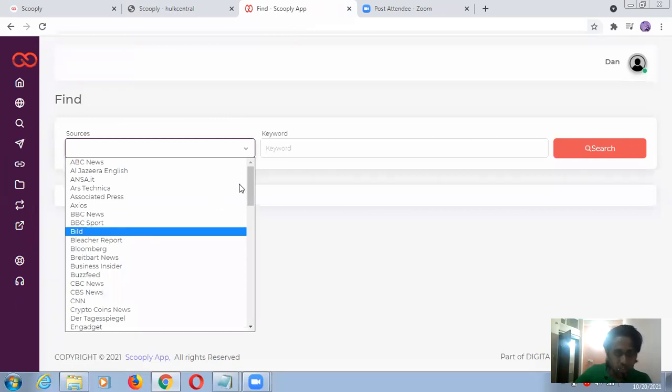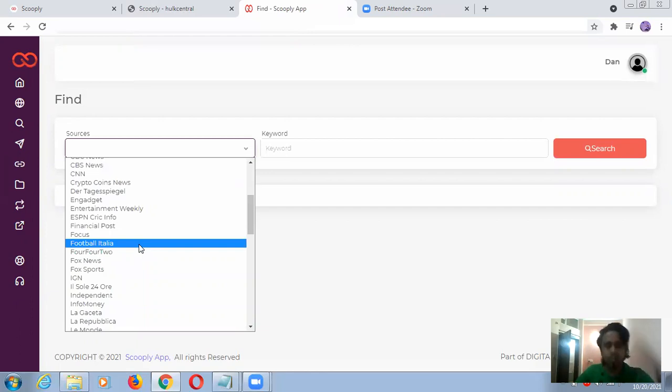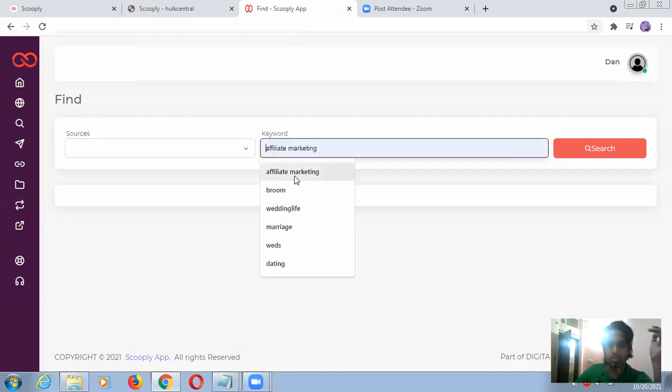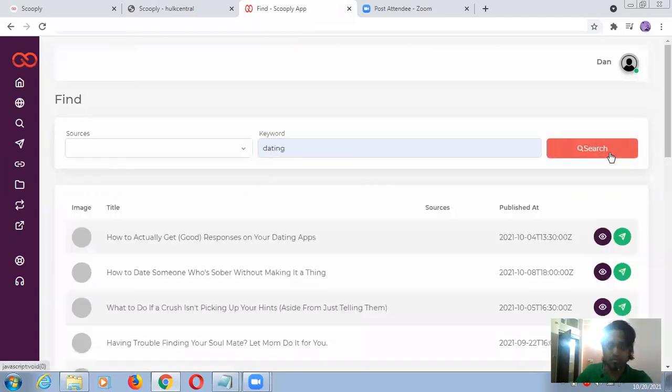Okay guys, so actually some sources are available. These sources are related to news, but you can go ahead for anything. Okay, just put this keyword. So these are some common ones. I'm just going for this dating keyword and trying to search to see what will come.